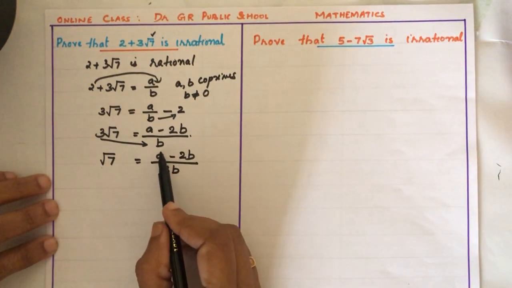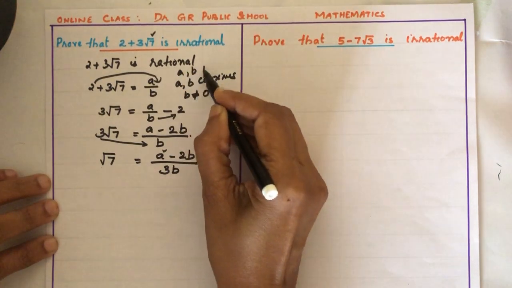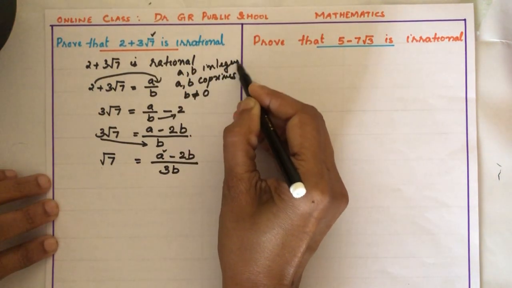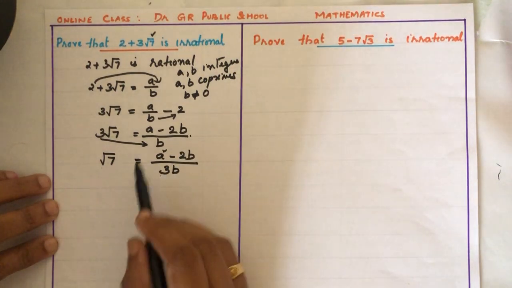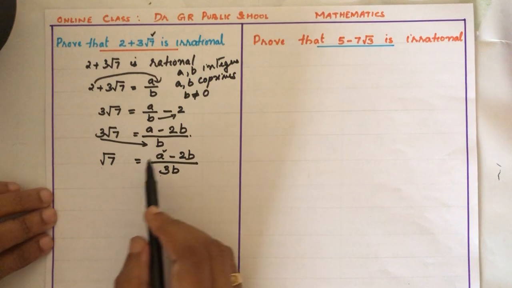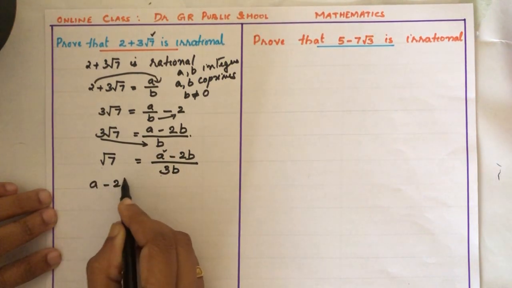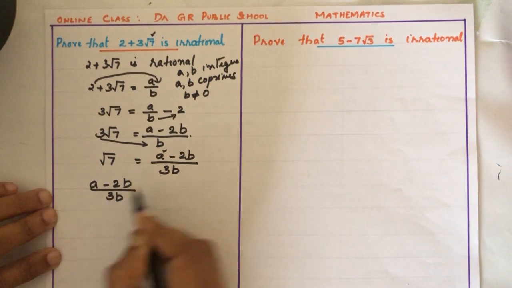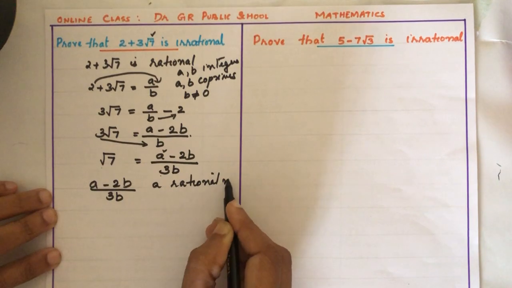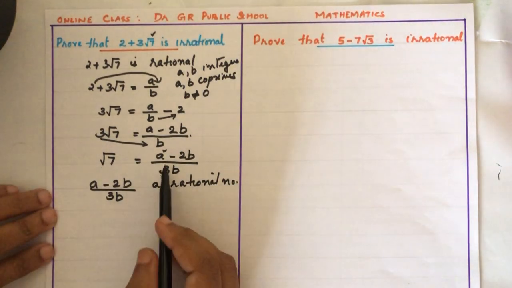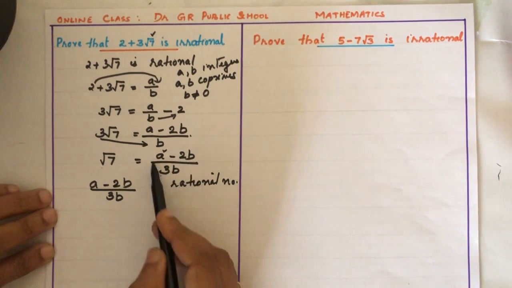Here we know a is an integer. We have taken a and b as integers. A is an integer, b is an integer, 2 and 3 are also integers. So since all these are integers, surely a minus 2b by 3b will be a rational number. You can take any integers for a and b and simplify like this.